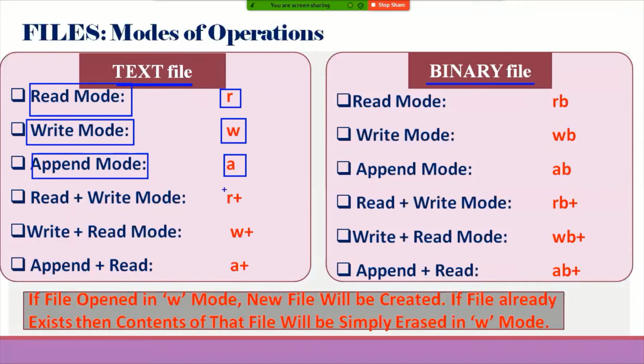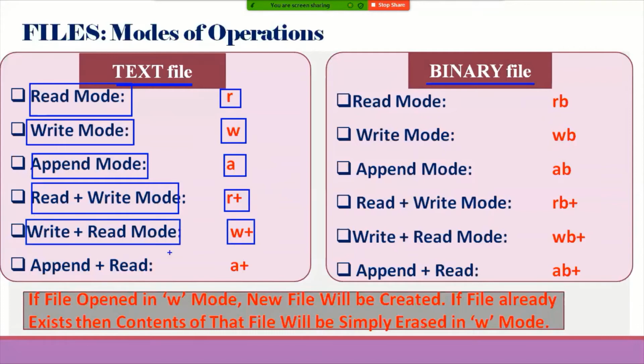In the case of R plus, I can first perform the read operation, then the write operation, without closing the file. If I specify W plus mode, first I will write, then I can read without closing the file. If I specify A plus mode, I can not only append but also read the contents without closing the file. So in both cases, W as well as W plus, a new file will be created.